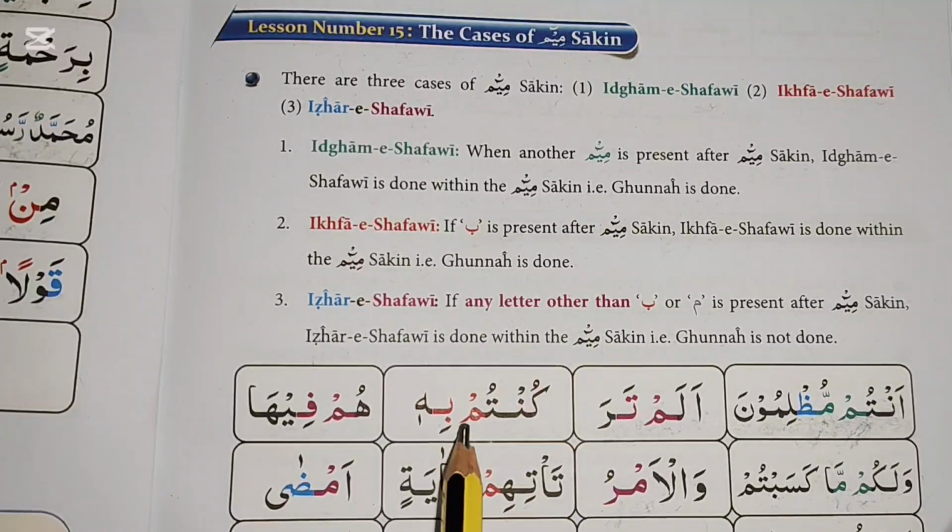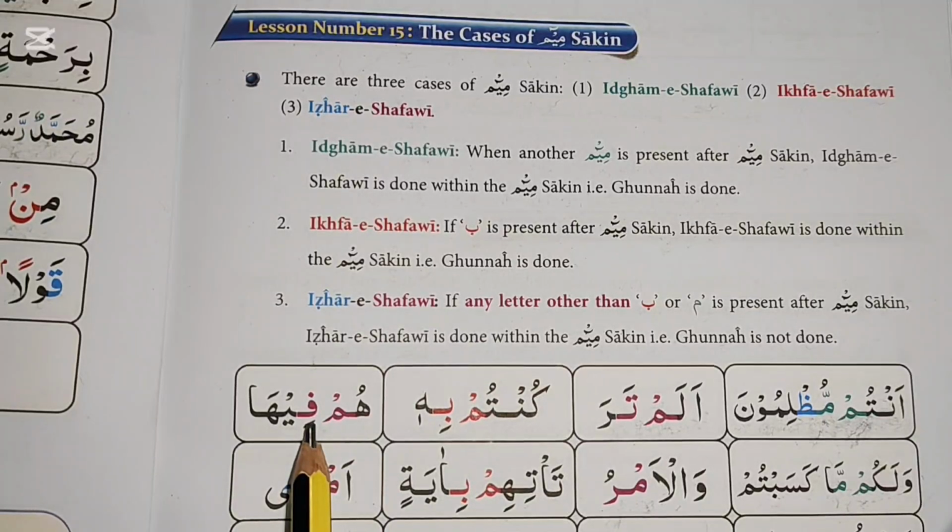If Ba is present after Mim Sakin, Ikhfa Shafi is done within the Mim Sakin, i.e. Gunna is done. Pronounce the vertical harkat by elongating them up to one alif, i.e. up to 2 harkat, like that in the case of letters of Madda. Kuntum bihi. Hum fiha.